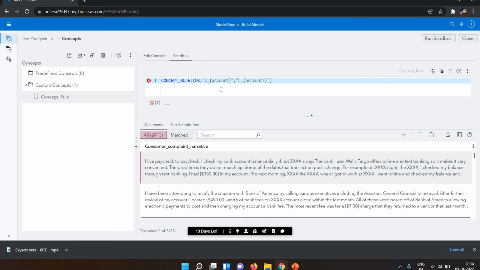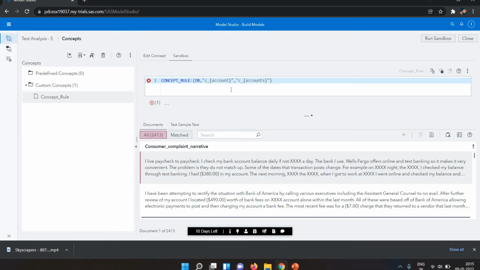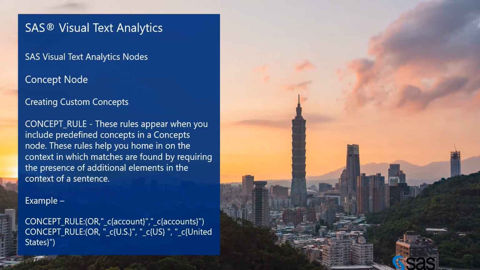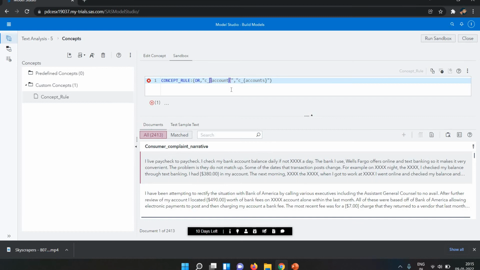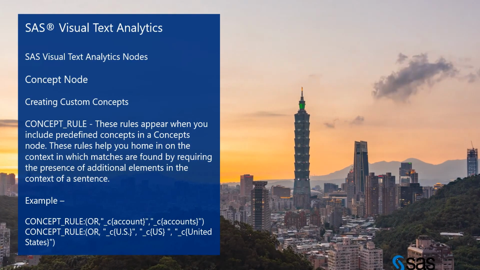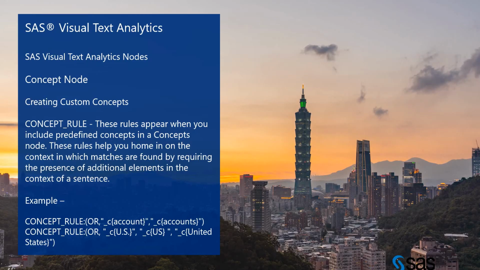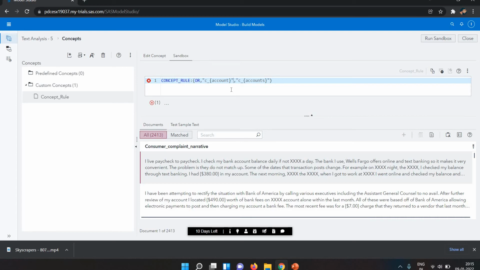Concepts underscore c, I wrote curly brackets accounts and the accounts. So you need to write underscore first, then c, then the value. So I write it like this.